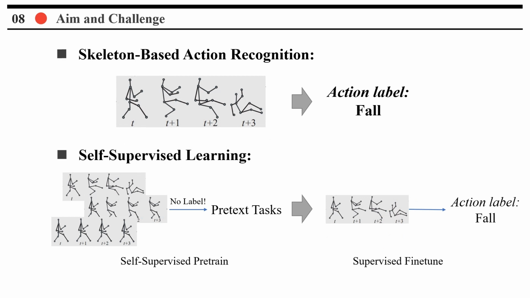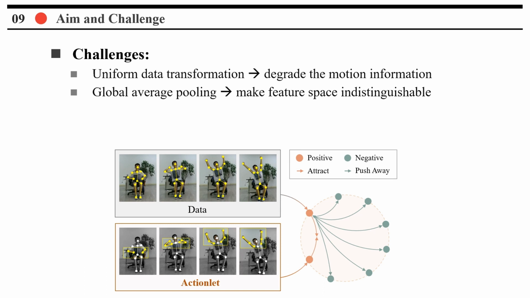Traditional fully supervised skeleton-based action recognition requires extensive labeled training data, which can be tedious and expensive to annotate. To address this, self-supervised learning utilizes automatically generated supervision with pretext tasks to learn feature representations from skeleton data more efficiently.